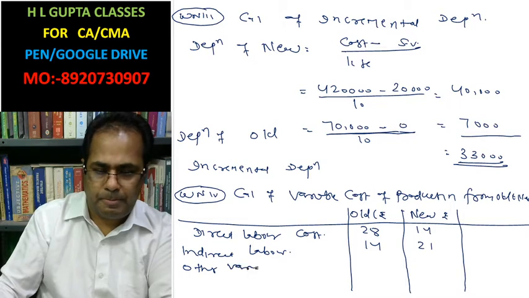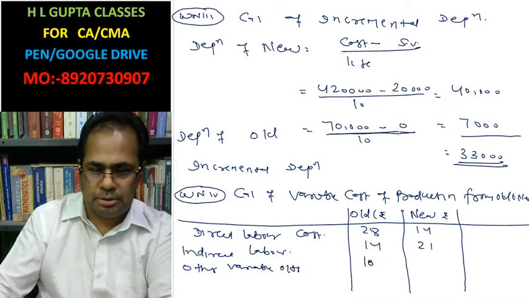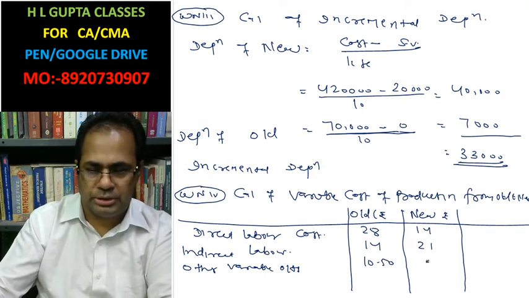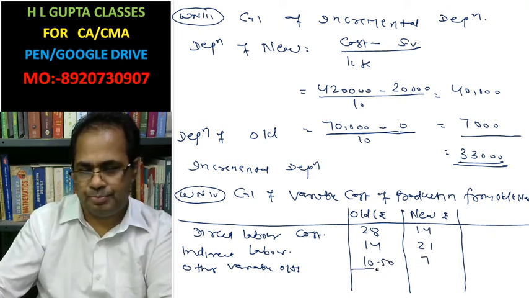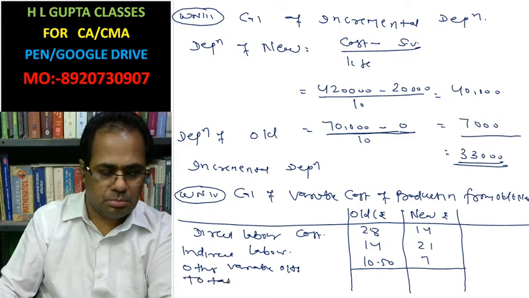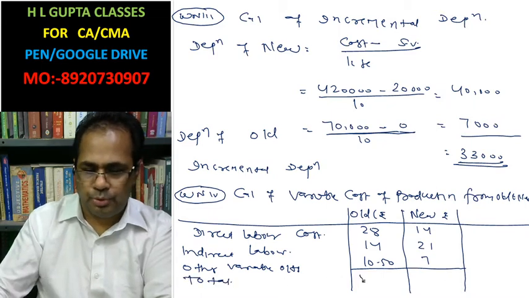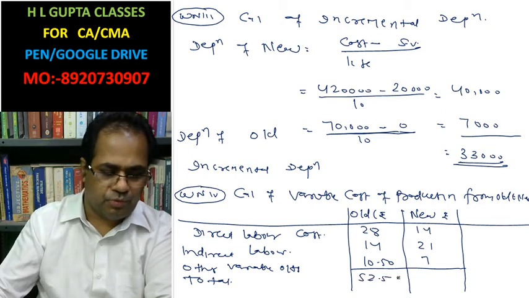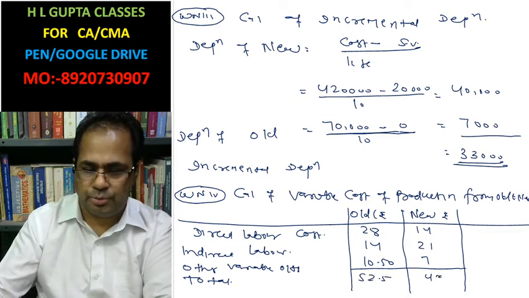Other variable overhead, 10.50, this is the 7. Total 52.5, this is the 42.